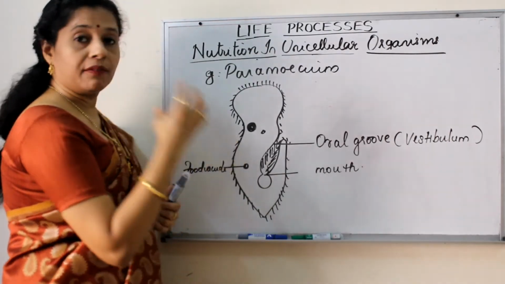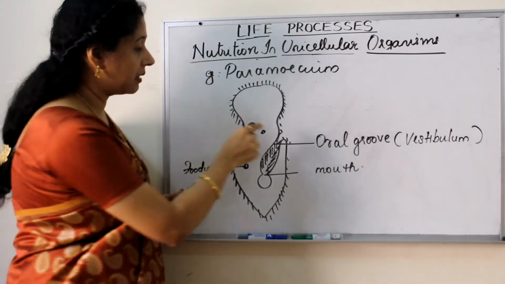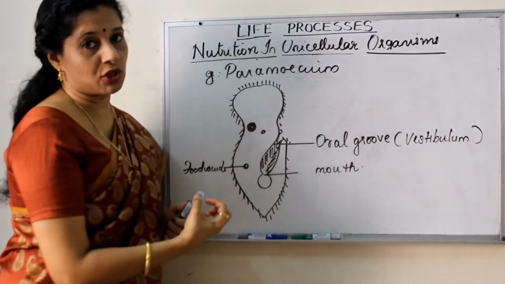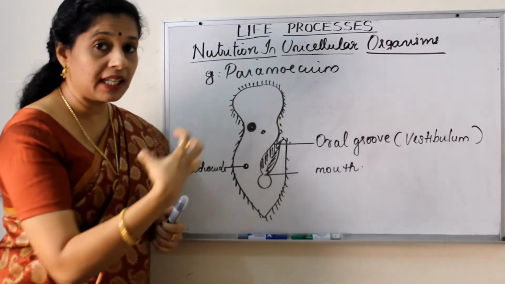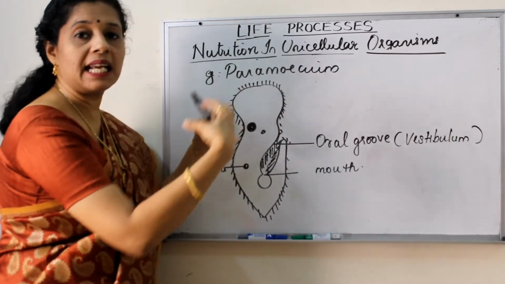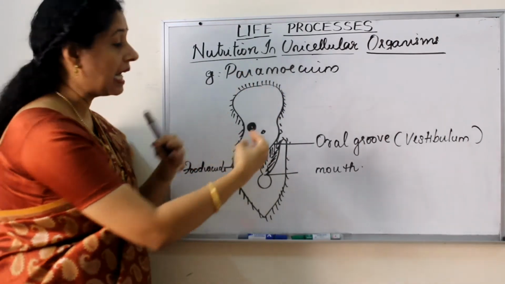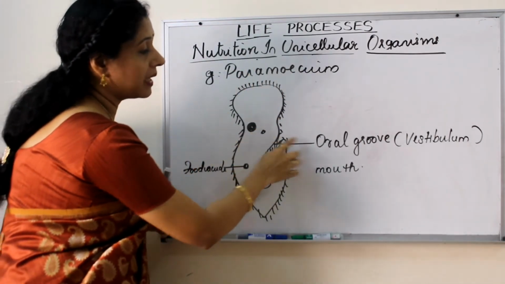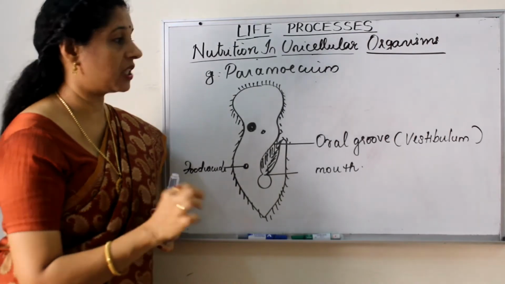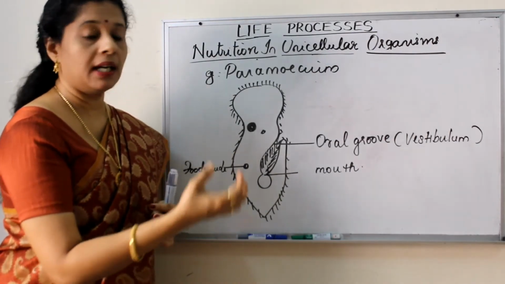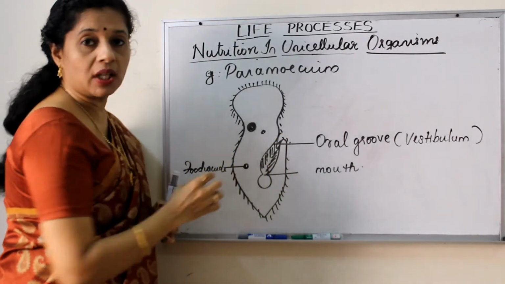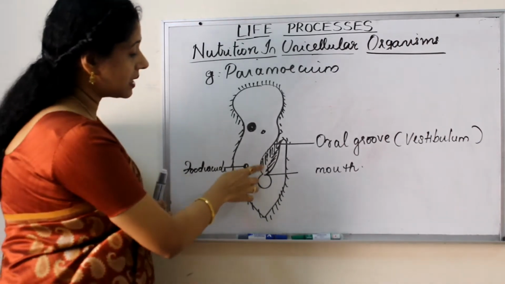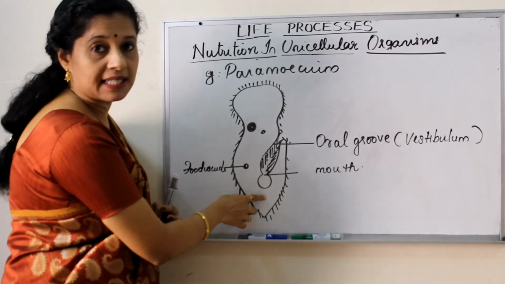So here the food has to reach a particular part, that is this part, in order to be captured. So how can it bring the food near that? Using the cilia. The cilia will sweep the food particle and bring it here. This opening is called the oral groove, or a vestibulum or vestibule, which will push the food inside, into the buccal cavity, through the mouth, and it will come inside the body.